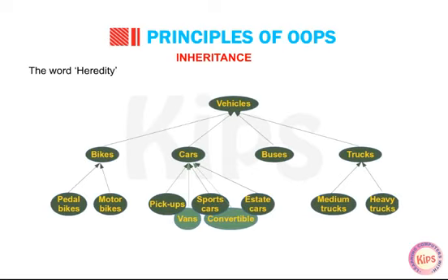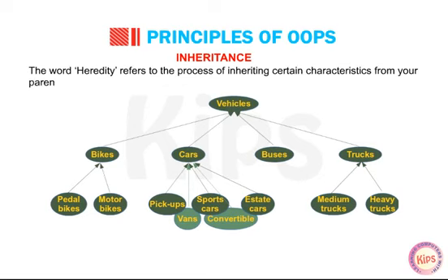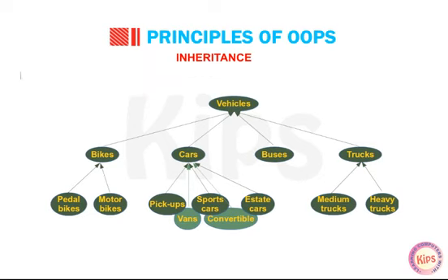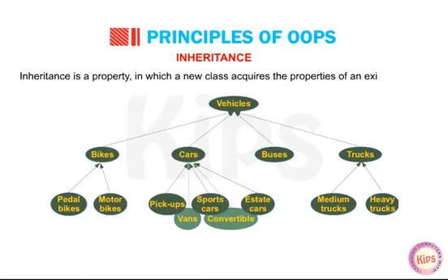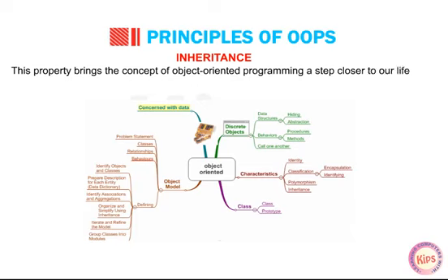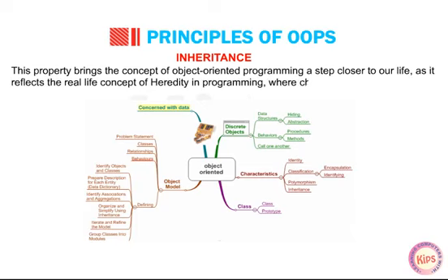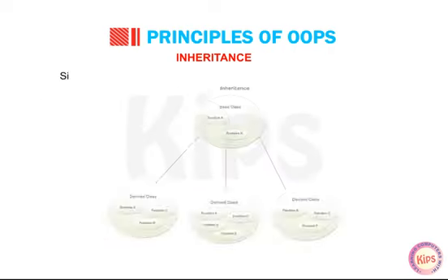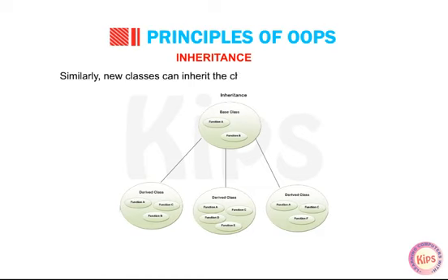The word heredity refers to the process of inheriting certain characteristics from your parents or ancestors. Inheritance is a property in which a new class acquires the properties of an existing class. This property brings the concept of object-oriented programming a step closer to our life, as it reflects the real-life concept of heredity in programming, where characteristics are transferred from the parents to their children. Similarly, new classes can inherit the characteristics of an existing class.